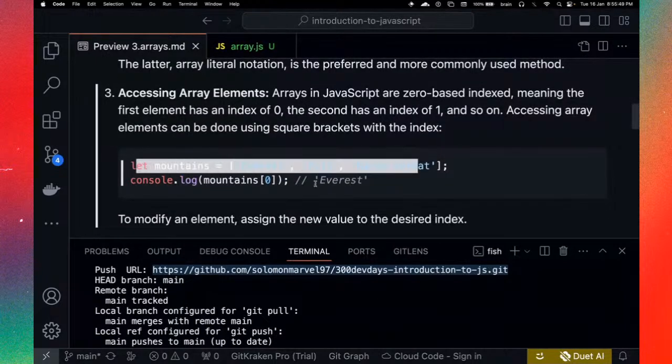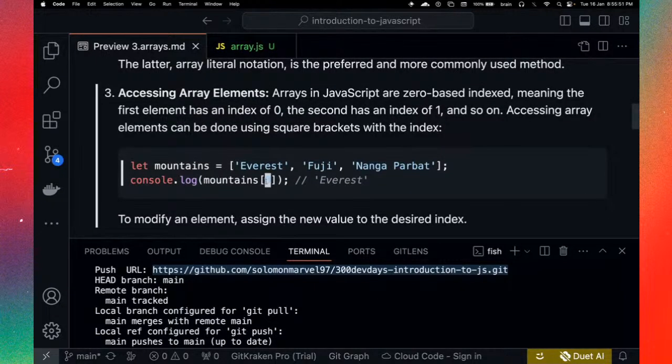This is an array, and right here we're trying to access the array items with the index. When we say we are accessing the item on index 0, we are referring to Everest. Remember I mentioned that when counting the items in an array, you start from 0. The index starts from 0. So this is 0, this is 1, this is 2. When we say index 0, we have Everest. When we say 1, we have Fuji. When we say 2, we have this other item.